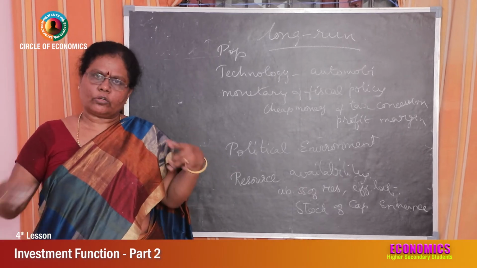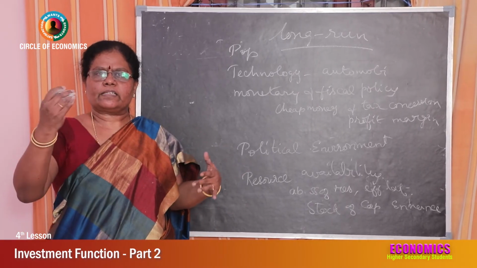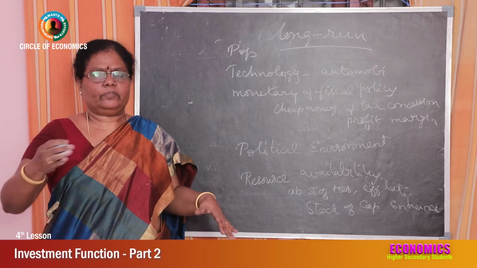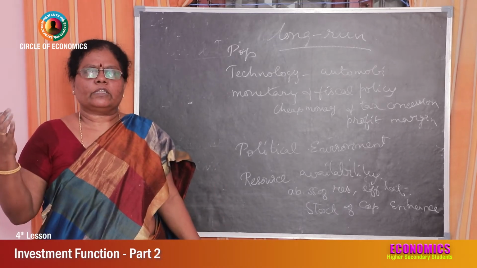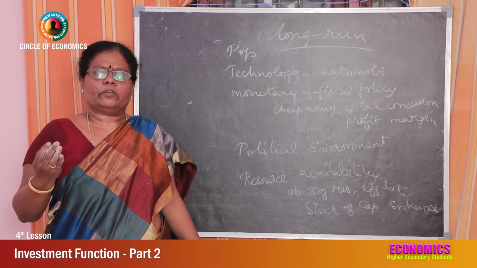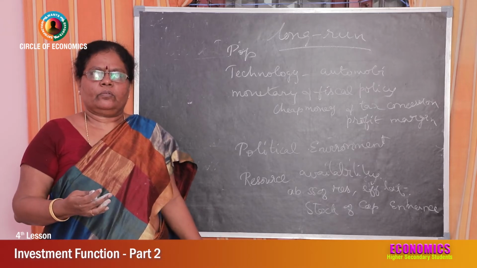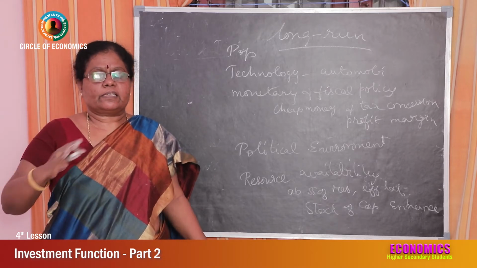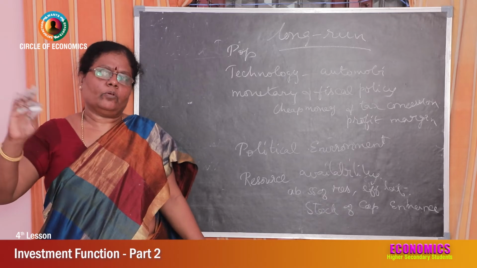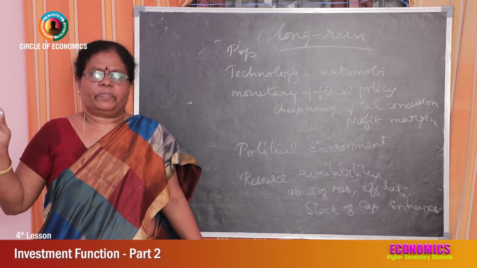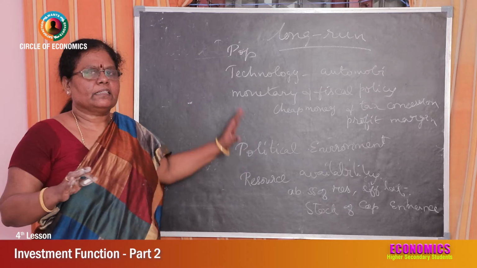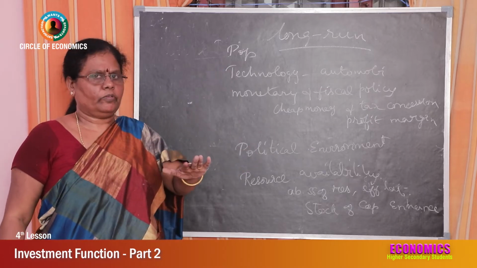More goods are produced, so marginal efficiency of capital will be higher only when the rate of growth of population is rapid. If it is very slow, then marginal efficiency of capital is very low.